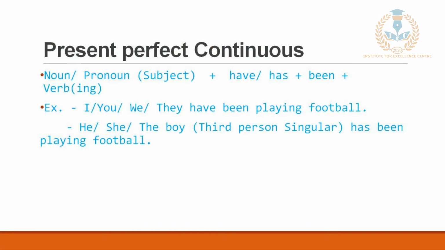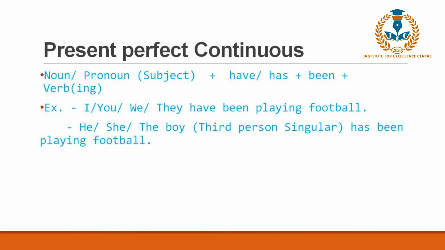And for the continuous, I had said we use be plus verb with an ing. And of course we are using be, that is in the third form, and we are using verb with an ing also. So let's look at the examples. I or you or we or they have been playing football.